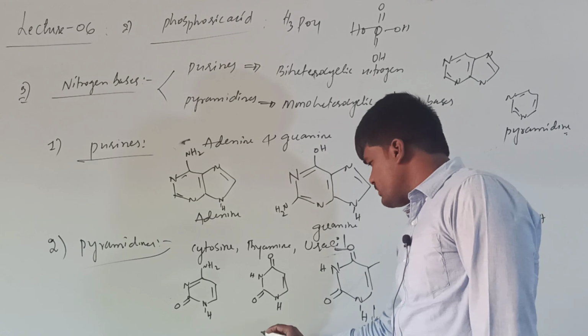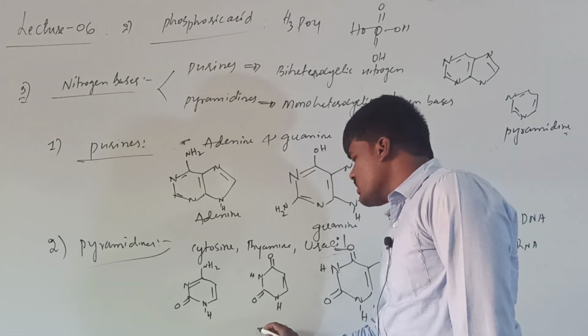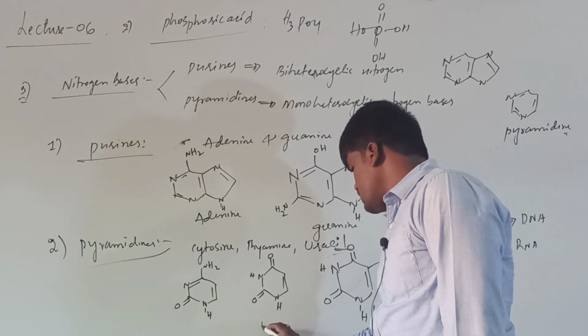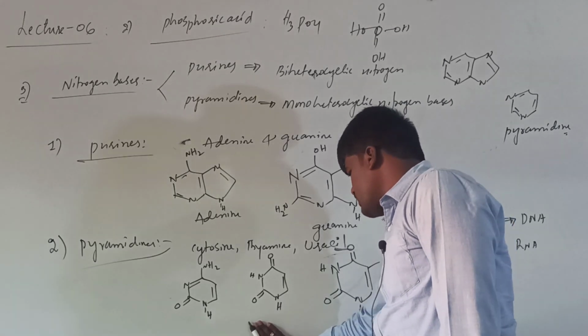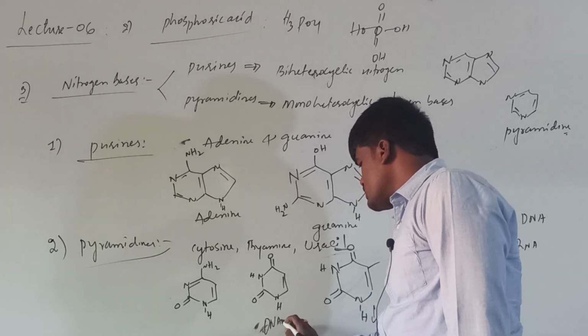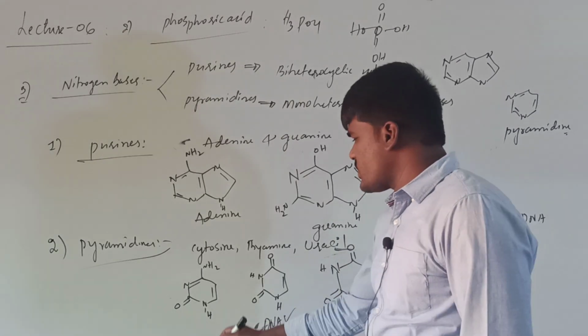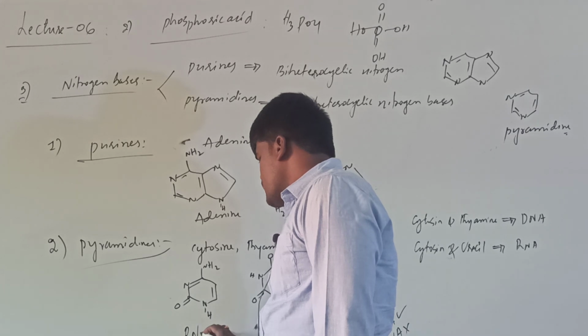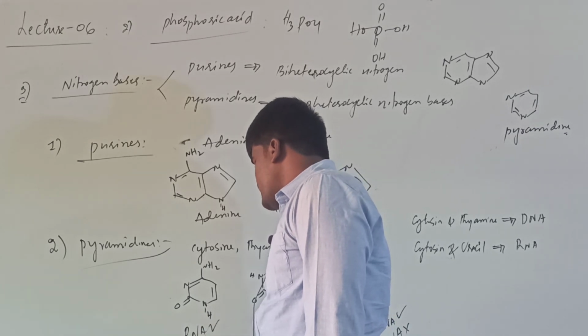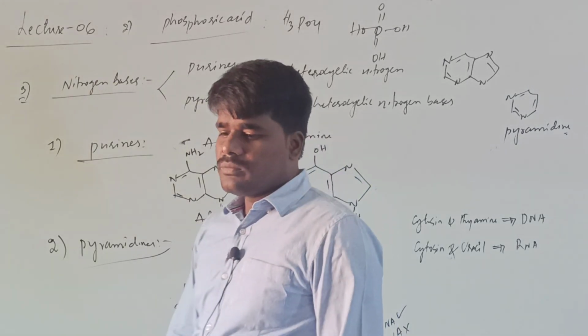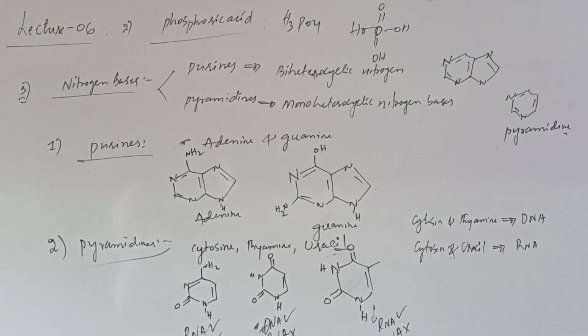If you are talking about thiamine, this is present in DNA and absent in RNA. Cytosine is present in both RNA and DNA. Cytosine will be present in both RNA as well as DNA.